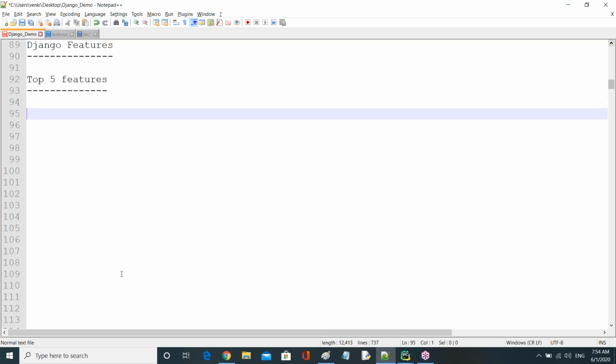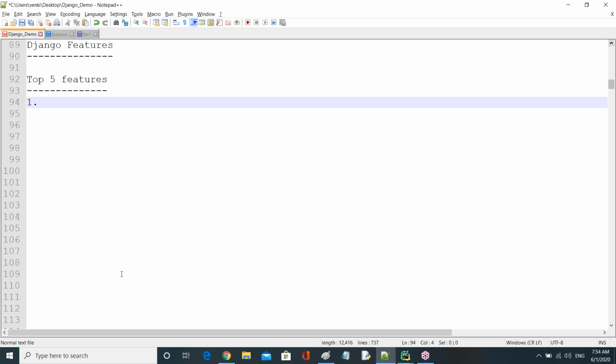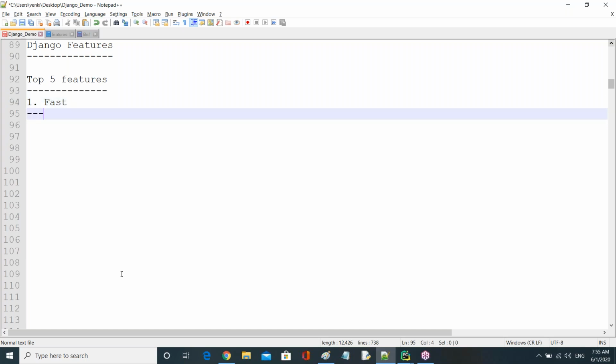The top 5 features. The first one is fast. It's very fast. The question is, what is the meaning of fast, and how can we say it is very fast? Now, all of you observe, guys.